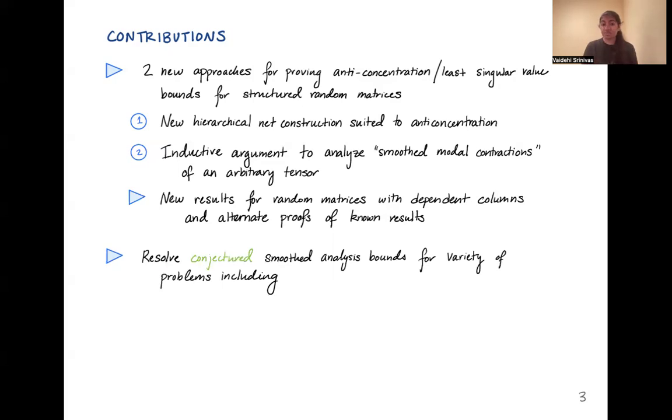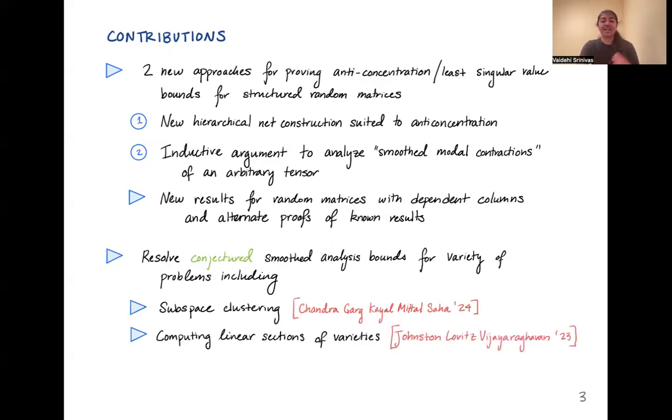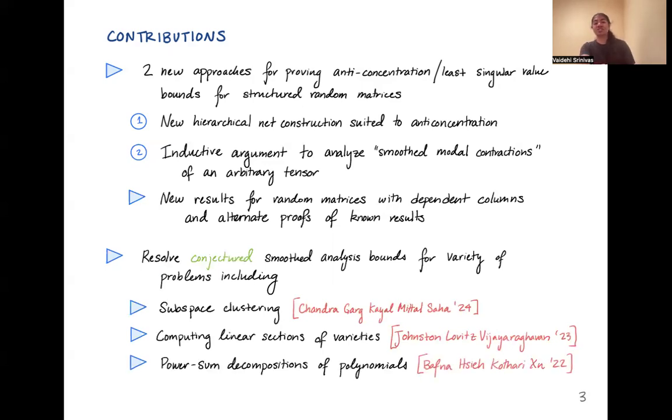And once we have these bounds on least singular values for random matrices, this allows us to resolve conjectured smooth analysis bounds for a variety of algorithms and problems, including subspace clustering, which I'll tell you a little bit about, and computing linear sections of varieties and power sum decompositions of polynomials that I won't have time to touch on in this talk.